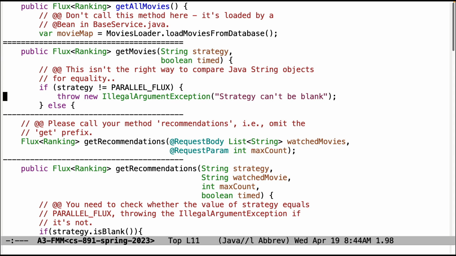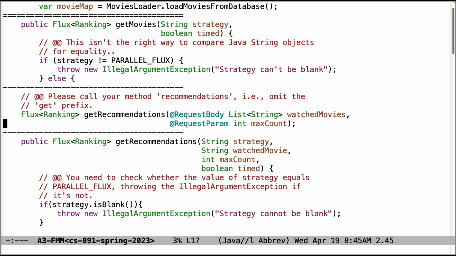Continuing on with some things from the client side, this is not the right way to compare Java string objects for equality. Instead, you want to use the right check to do this. If you're confused, please check with ChatGPT. It will tell you very quickly what you need to do the comparison properly. So please call this recommendations, not get recommendations. It probably should be get recommendations, but we haven't updated the test yet to do that.